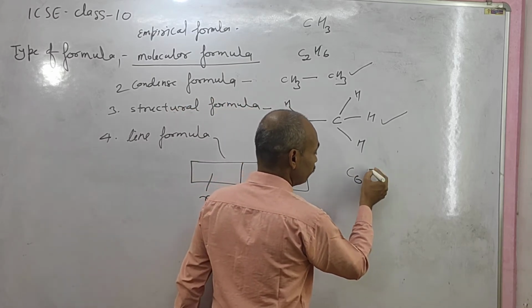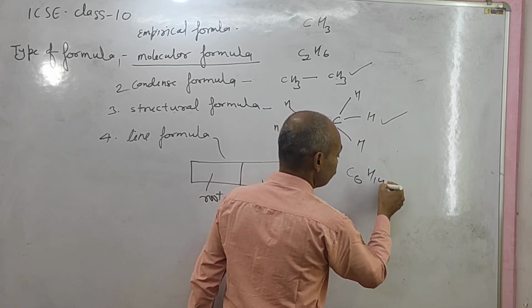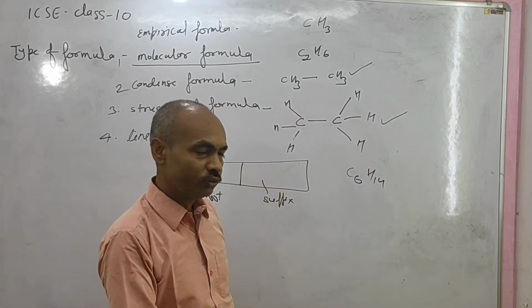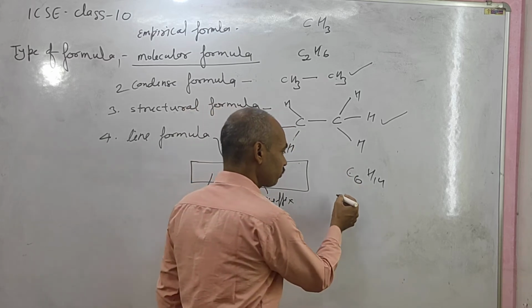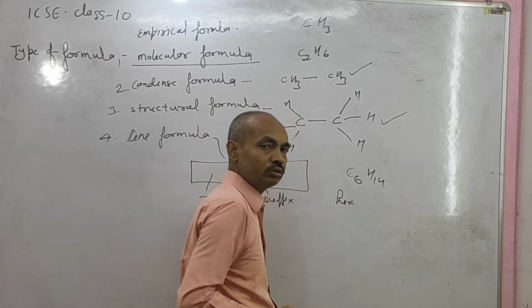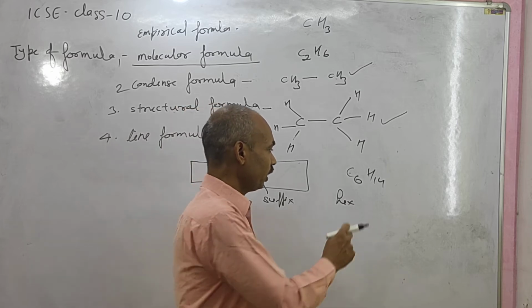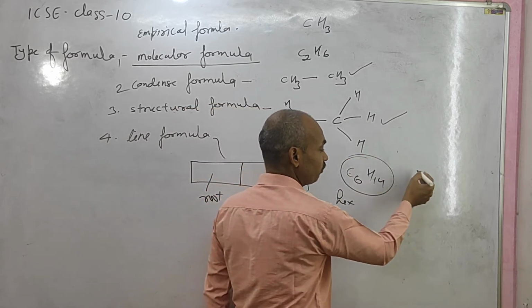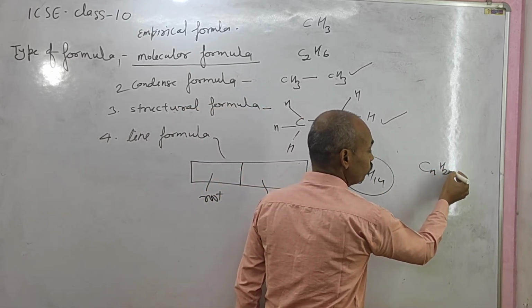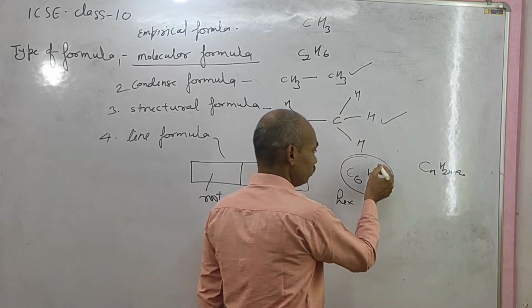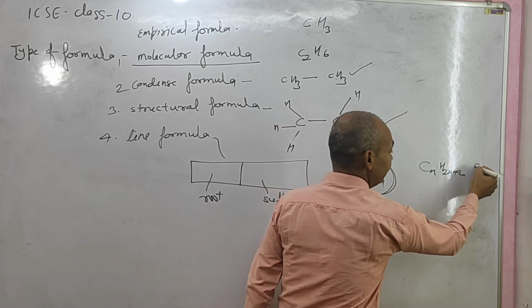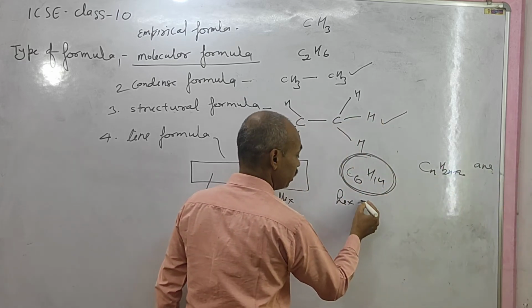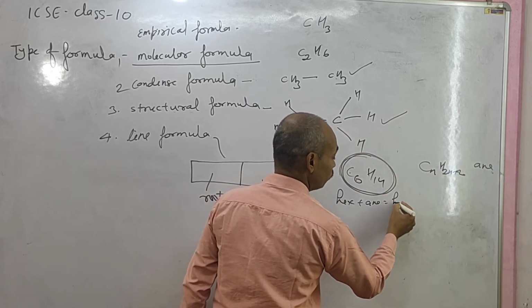Example, C6H14, in which we know that the carbon is 6. The 6 means hex. And the general formula which is suitable is CnH2n+2, which just fits in this. So it is alkane, hex plus ane is equal to hexane.